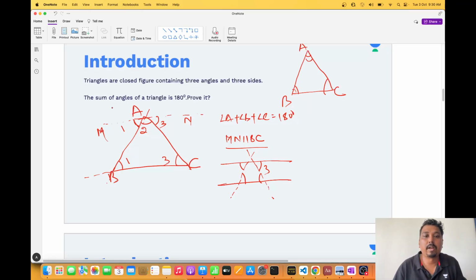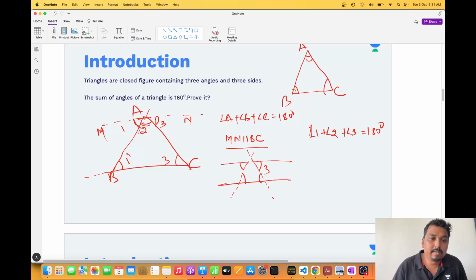This also 3. Now, we know that this is a straight line. So, if this is a straight line, what I need to do here is add all the angles: 1 plus 2 plus 3 is equal to 180 degrees. See this. Here, this is a straight line, so it is a ray on this. So angle 1 plus angle 2 plus angle 3 is equal to 180 degrees.